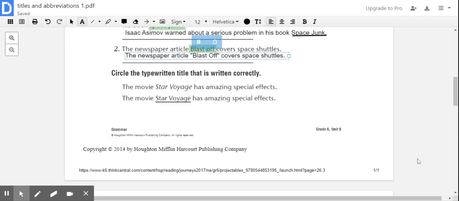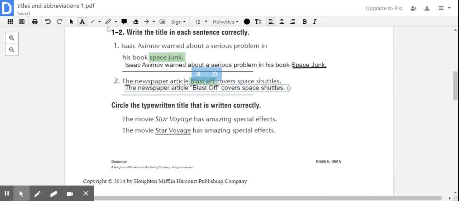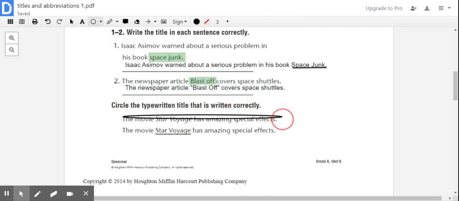All right, so circle the typewritten title that is written correctly. It says the movie Star Voyage has amazing special effects. So if it's typed, the correct way to do it would be to use italics, which would be this one right here. Okay, they're both letting us know that this is a longer piece of work, but because it is typed and they tell us right here it's typewritten, then we would use the italics.